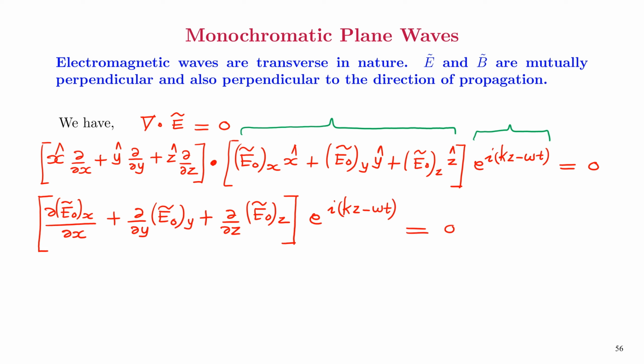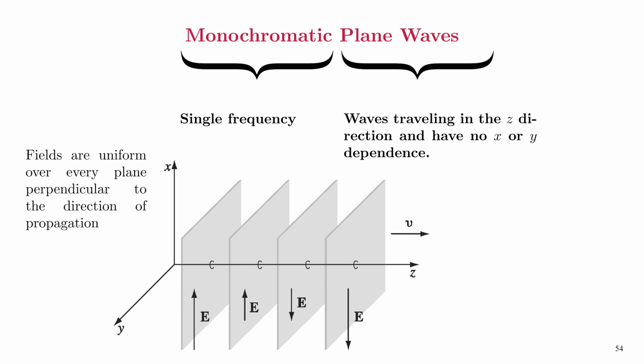This is equal to 0. But the first term will be 0 and the second term will also be equal to 0. This is because in the case of monochromatic plane waves, the electric field remains constant along the x and the y direction. You can see that the magnitude of electric field varies only along the z direction.